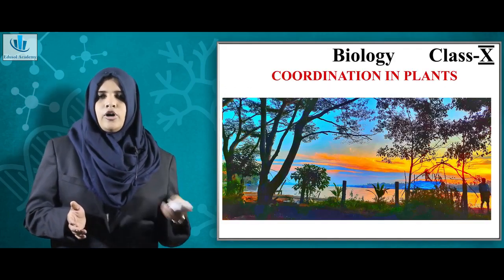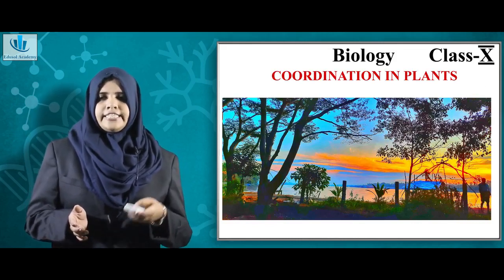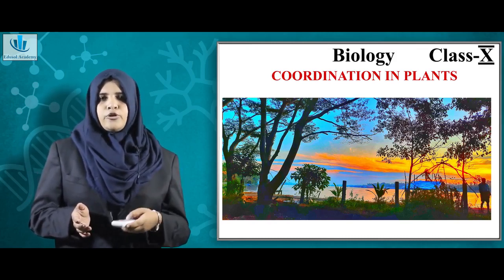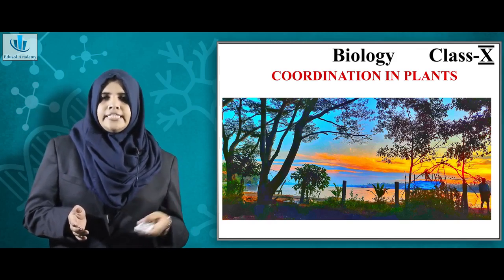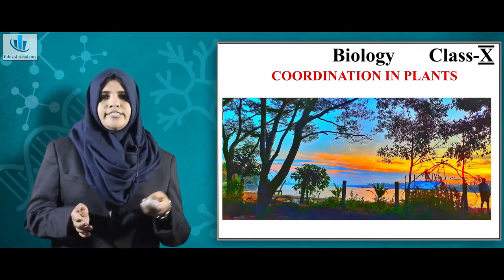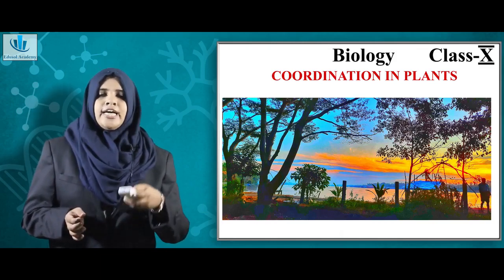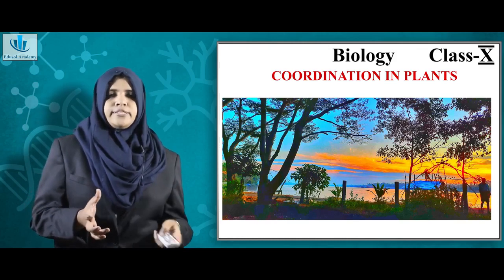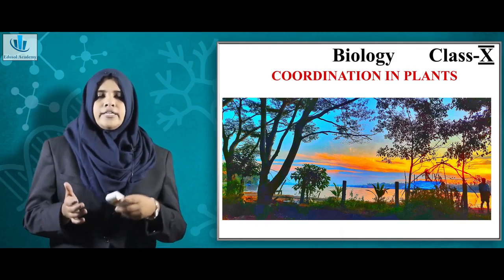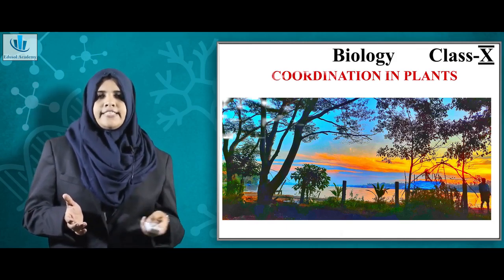Now coming on to coordination in plants. Plants do not have a well-defined nervous system like human beings, or specialized cells like neurons to conduct impulses or send and receive messages. So how does coordination happen in plants? You must have noticed when you touch the plant mimosa, locally known as the touch-me-not plant, the leaf or the entire plant droops. Why does this happen? This happens as a result of the response of the plant to a stimulus. How this is happening, we will study.